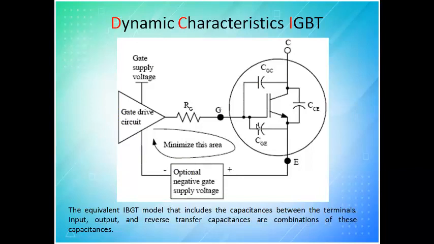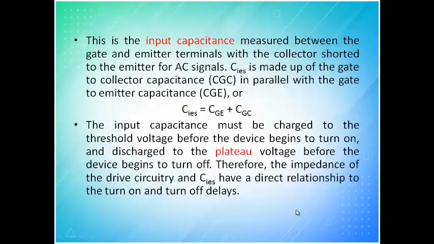So the equivalent of the IGBT model includes capacitance between the terminals: input, output and reverse transfer capacitance, or a combination of these three. So first one is input capacitance. It is measured between the gate and emitter terminal with the collector shorted to the emitter for AC signals, with suffix IES, which is called input emitter. This is made up of gate collector capacitance in parallel with gate emitter capacitance. So when you add these two, you will get the input side capacitance.